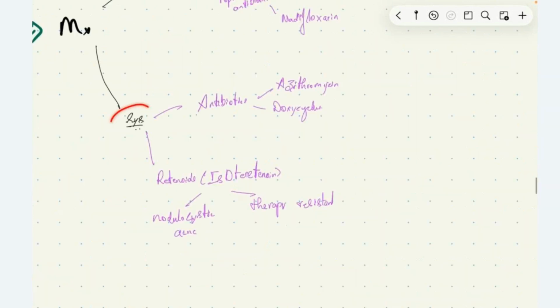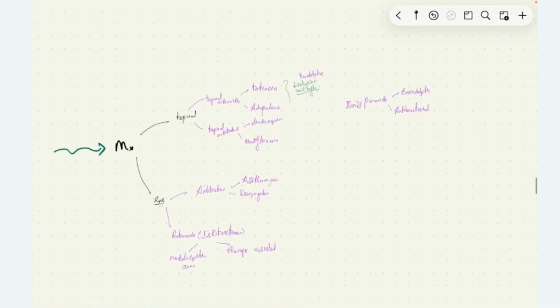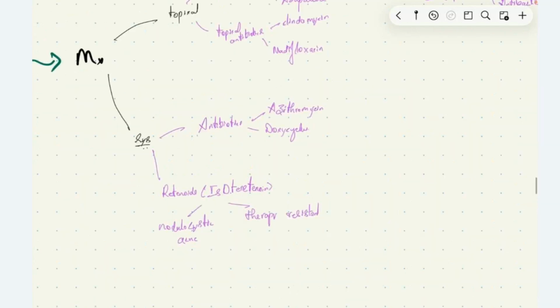We give systemic therapy if the patient has severe disease. Systemic antibiotics like doxycycline and azithromycin can be given. Retinoids like isotretinoin are given in nodulocystic acne, that is grade 4 disease. And if the patient has resistance to topical therapy, we can give systemic therapy with retinoids like isotretinoin. This is about acne vulgaris.